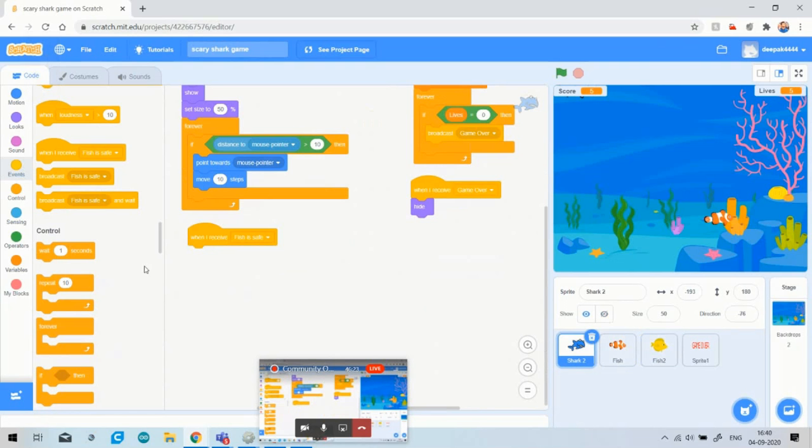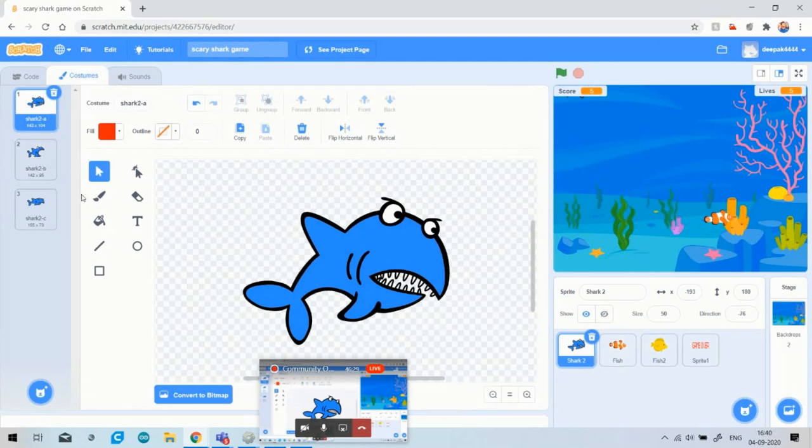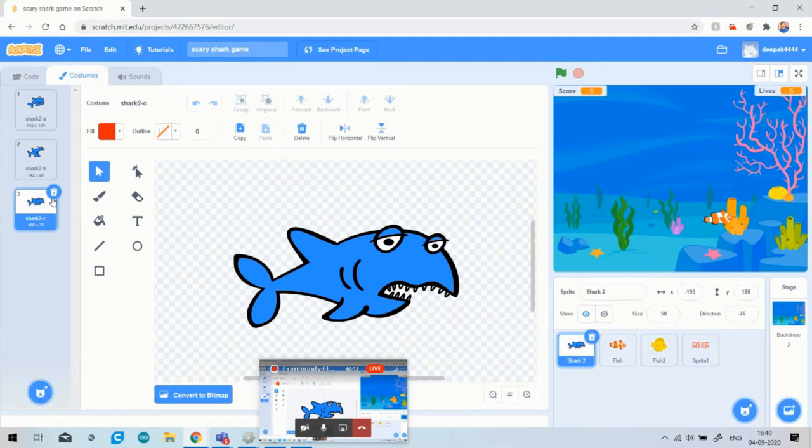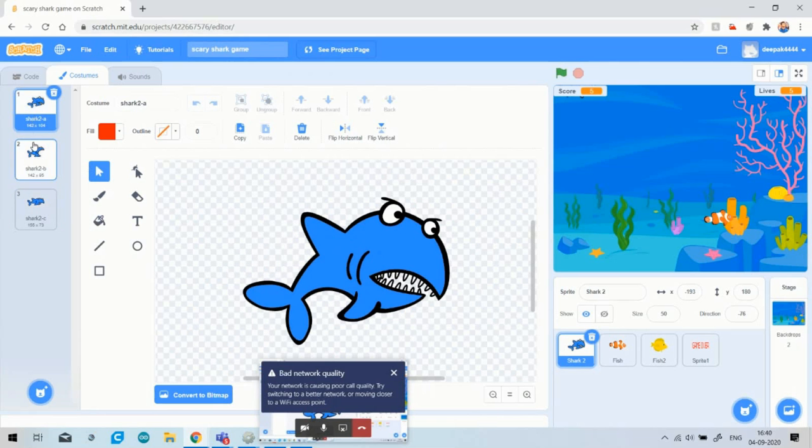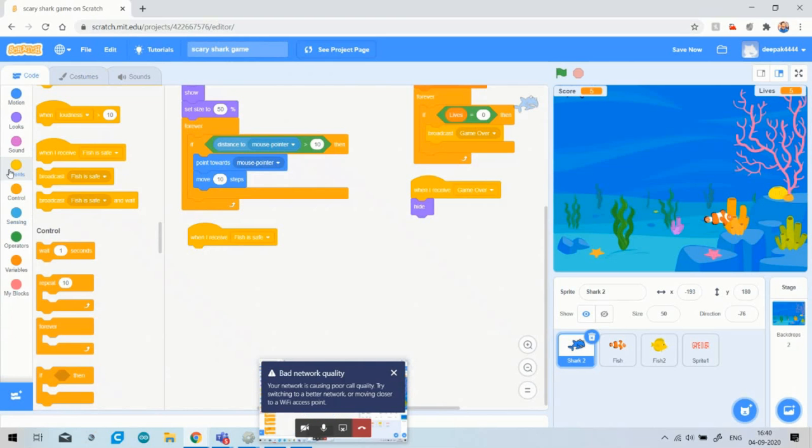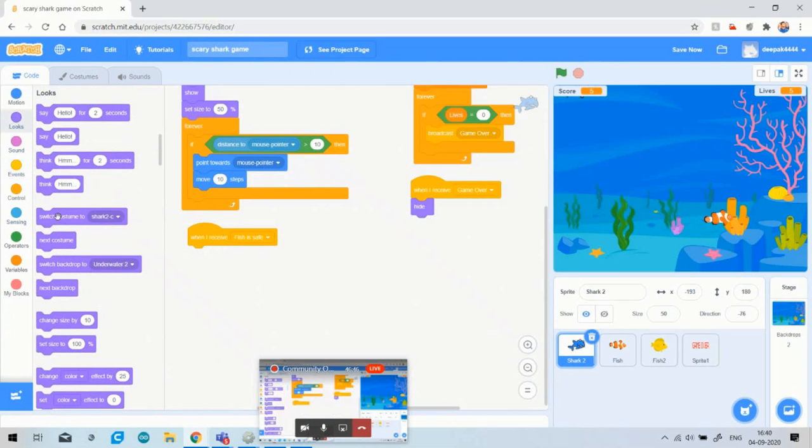So what it will do is switch the costume. We will see that the shark has costume A, costume B, and costume C. C costume is not so interesting, so we will leave it. We will take switch costume B and A, because B is open mouth and A is closed mouth. So firstly we will select the open mouth costume of the shark. So I will simply select shark B.